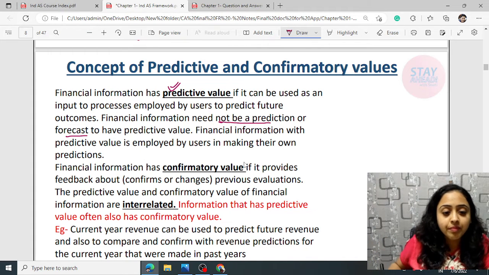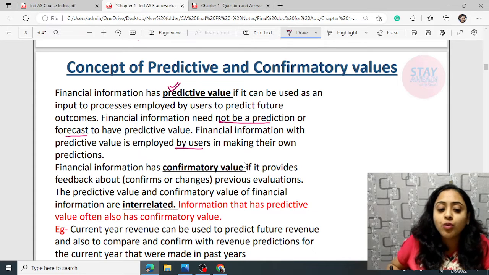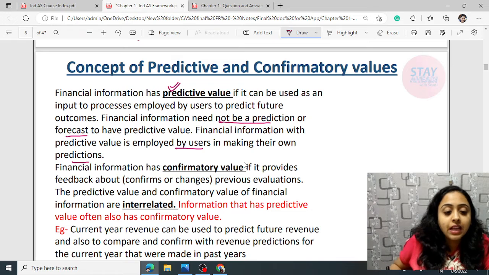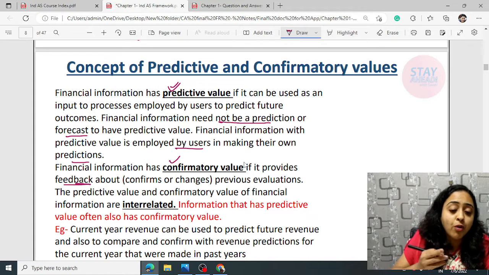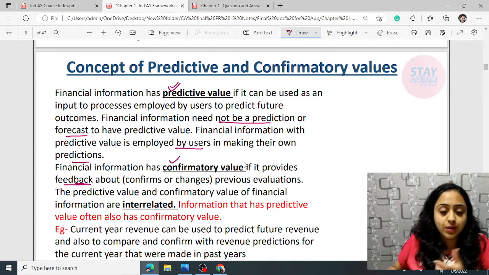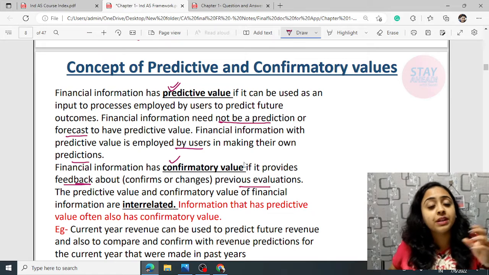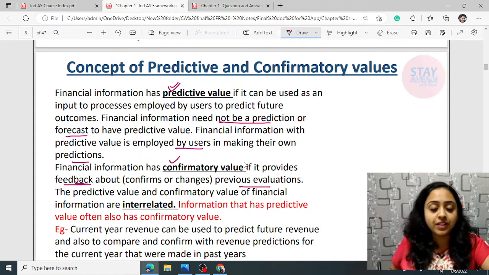Okay. Financial information with predictive value is employed by users in making their own predictions. Okay. Financial information has confirmatory value if it provides feedback, confirmation about the previous evaluations. Okay, previous predictions can be confirmed by current figures.